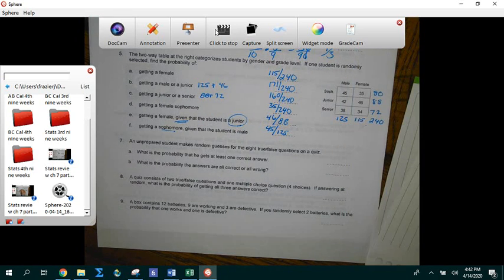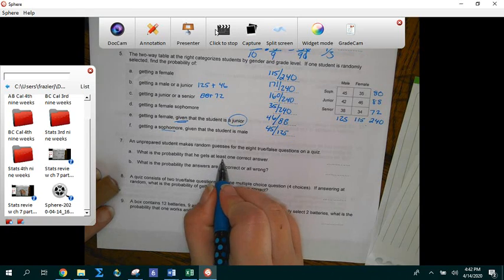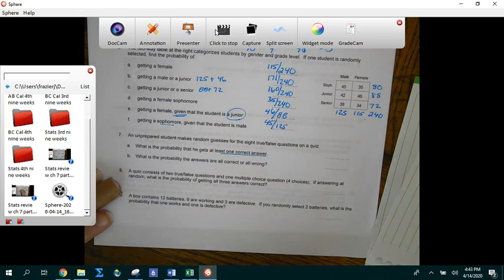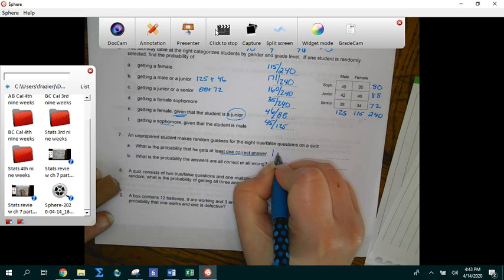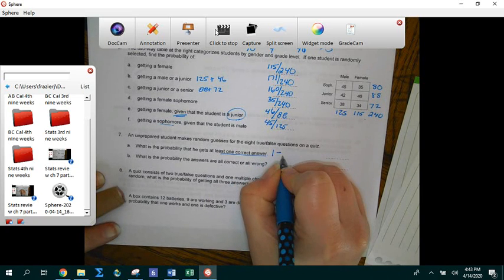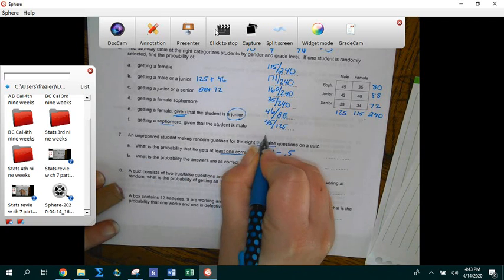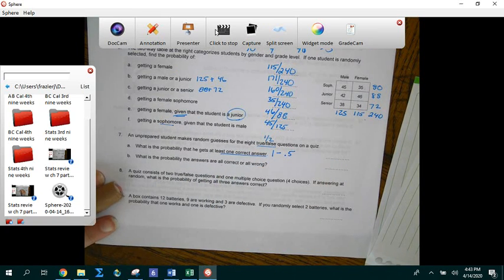Okay, number 7. An unprepared student makes random guesses to 8 true-false questions on a quiz. What is the probability he gets at least one answer correct? Okay, so the probability he gets at least one answer correct is the complement of getting them all correct. So this would be 1 minus, let's see, it's a 0.5 probability because it's true-false, so that's 1 out of 2 of getting it correct.